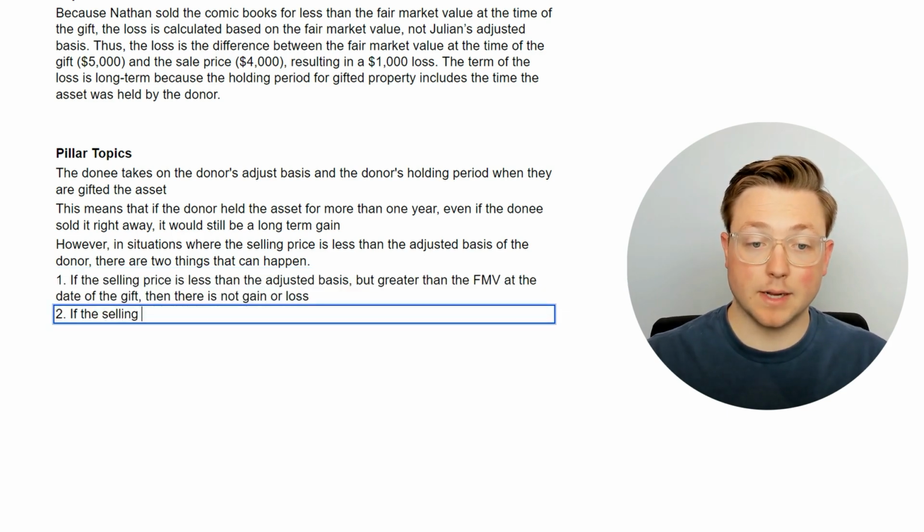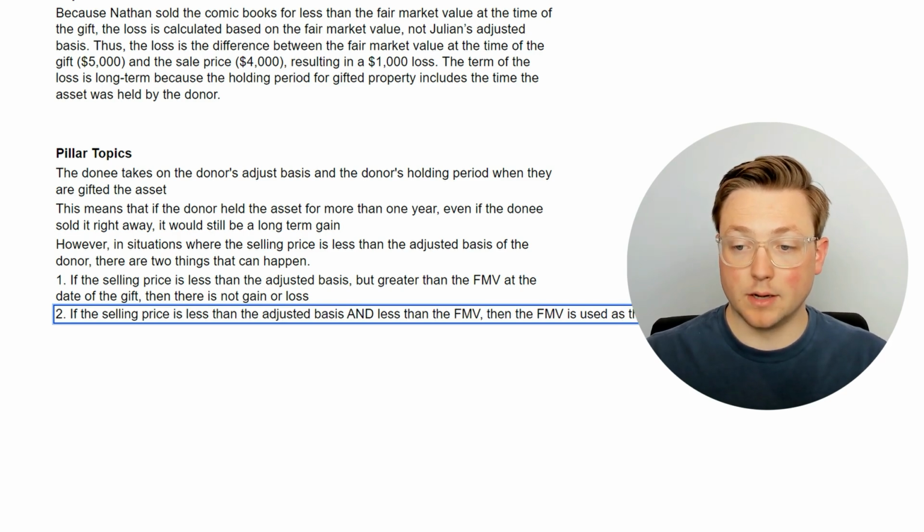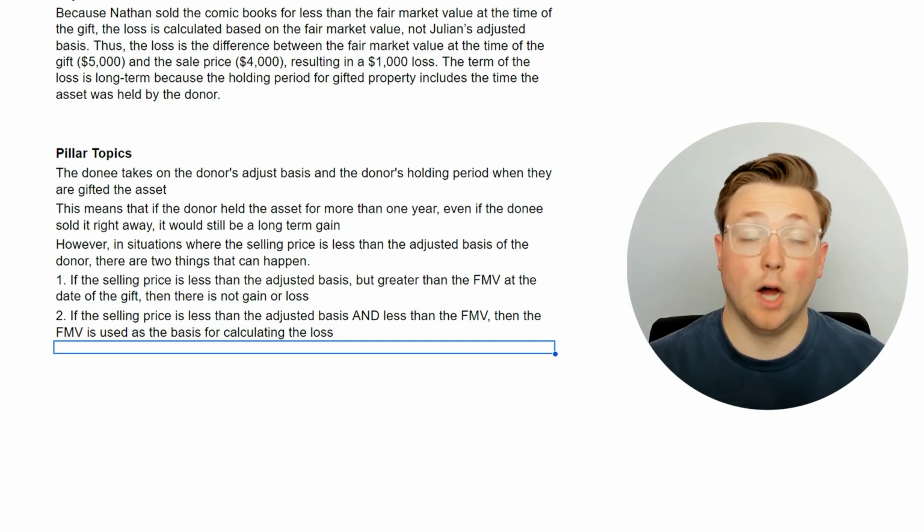If the selling price is less than the adjusted basis and less than the fair market value, then the fair market value is used as the basis for calculating the loss. All right, so those are the pillar topics that we pulled from these 5 questions that we did.